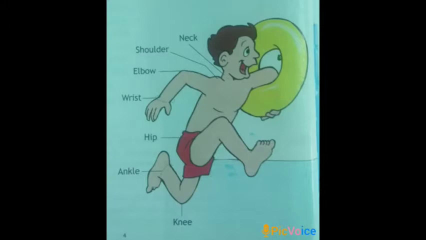Like that, our leg also has 3 joints. The two parts of the leg are joined at the knee. The leg is joined to the body at the hip and it is joined to the foot at the ankle. What are the three joints? Knee, hip and ankle. Then our head is joined to the body at the neck. The joints help us move. For example, we can walk, jump because of these joints. We can fold our fingers, we can take something, we can write using this hand because of these joints.